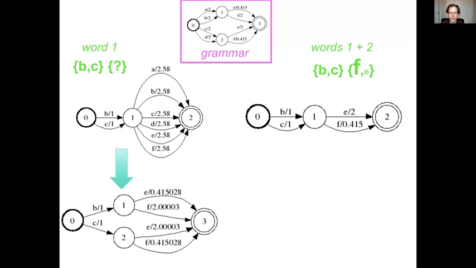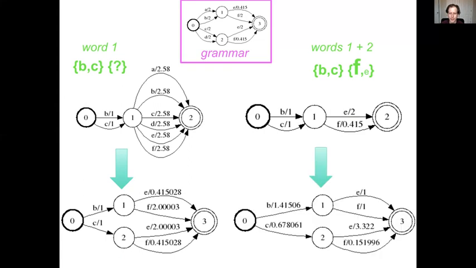Now I'm going to intersect this grammar with this second automaton. And now I get something interesting happening. It's not as obvious what happens down here. In fact, if you were to marginalize this out, you would find that F would be 3 times as likely as E. But now what has happened, which is very interesting, is that that information has gone back and propagated